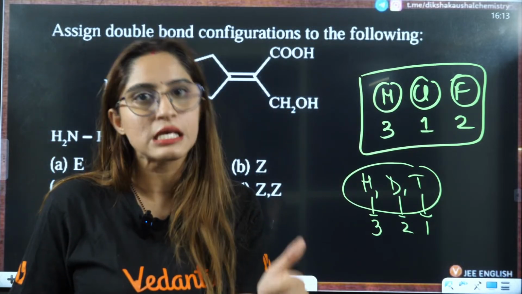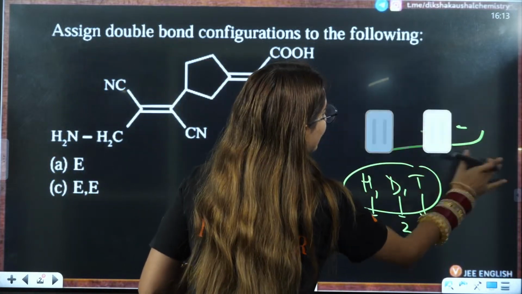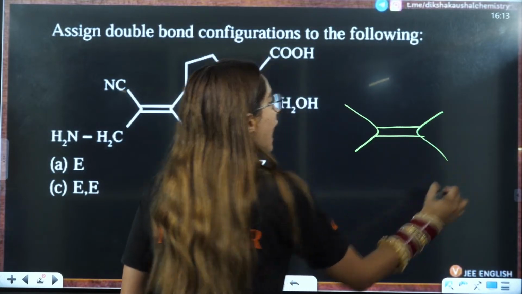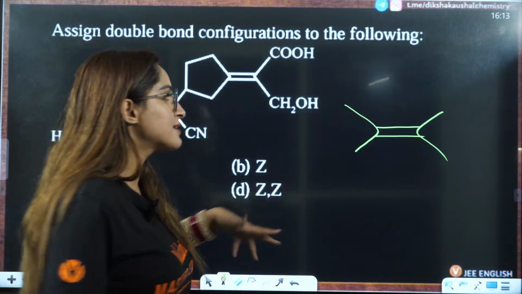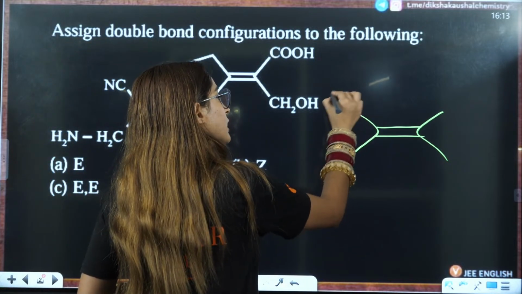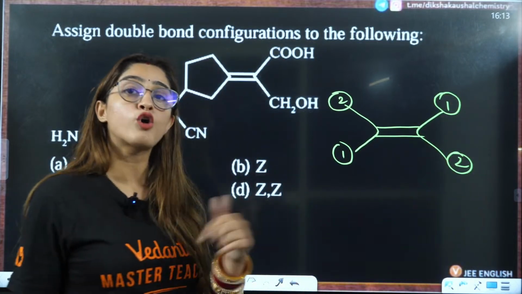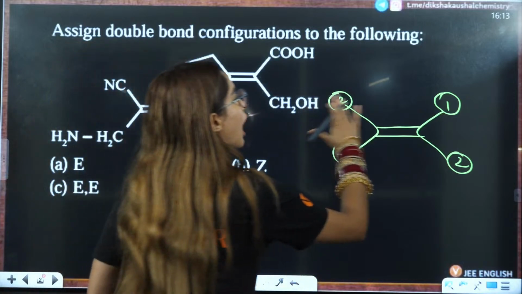Now, based on priority, we have two kinds of questions. One is R-S, the other is E-Z. In E-Z, you will have a double bond, and on each side of the double bond you assign priority: this is first priority, this is second priority, and the same on the other side. According to that, you will answer whether it is E or Z. So, how to remember that?